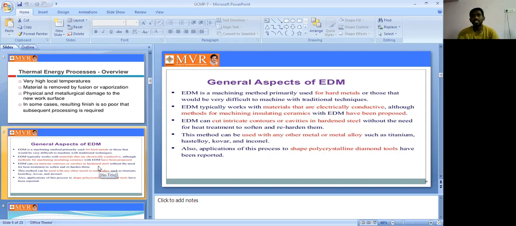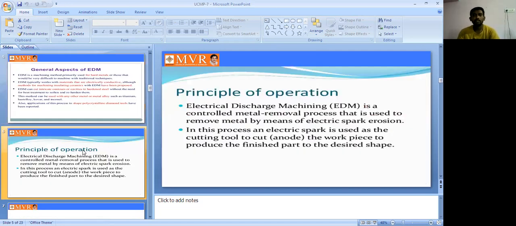So these are the general aspects of EDM. Next, we will see the general principle of the EDM process. Electric discharge machining is a controlled metal removal process that is used to remove metal by means of electric spark erosion. How can we remove the metal from the workpiece? By producing a spark.